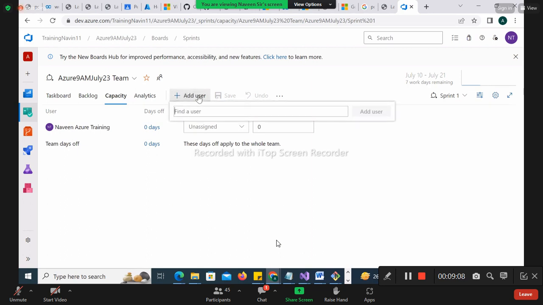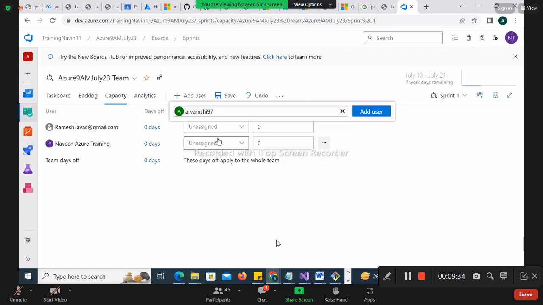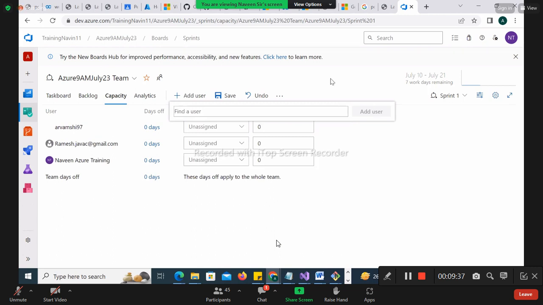Let's understand that. I wanted to use, let's see, Ramesh. I have added him in my account, that's why his name is coming up. I'll add him as a user. Let me go back. I have only Azure. Okay, we have Vamshi. Let me add him, add user. So let's see, we have 3 resources, guys.